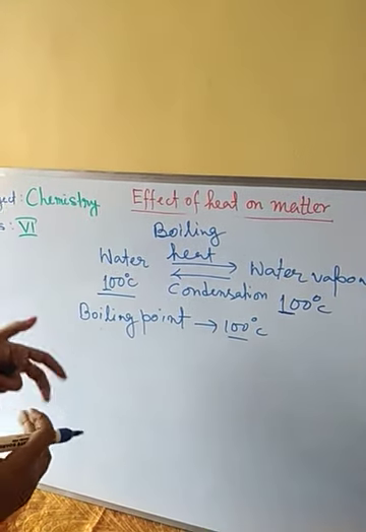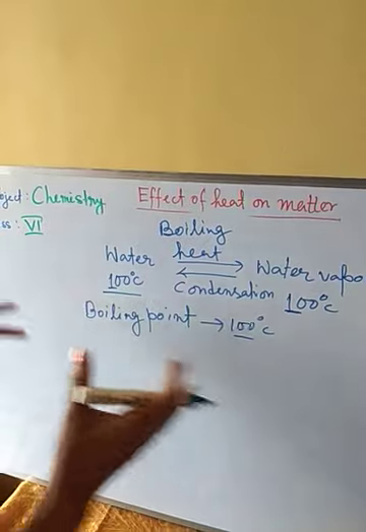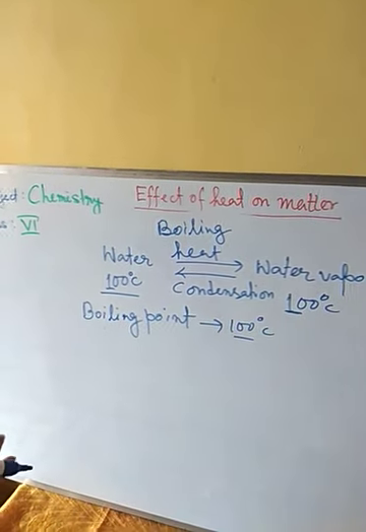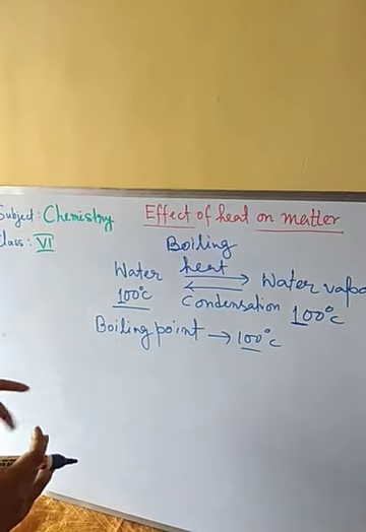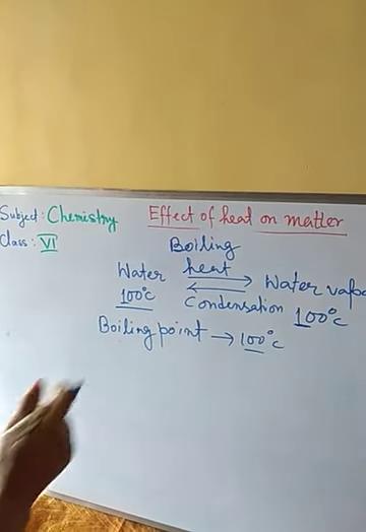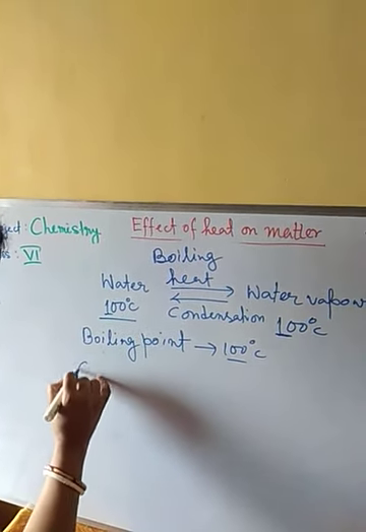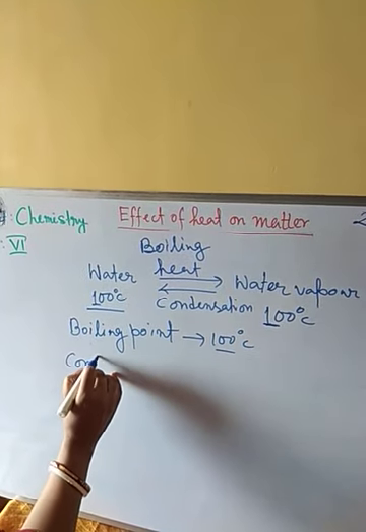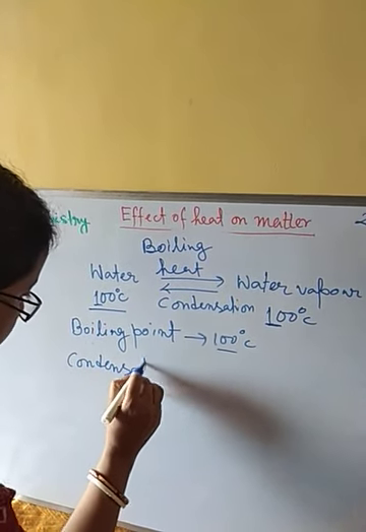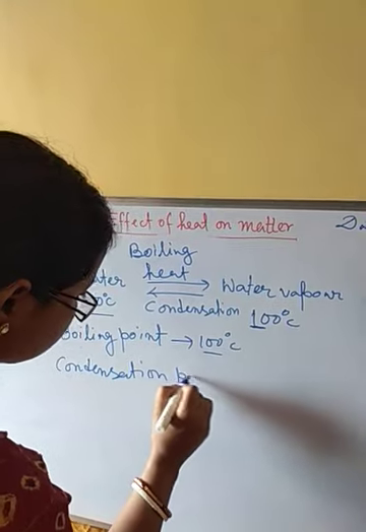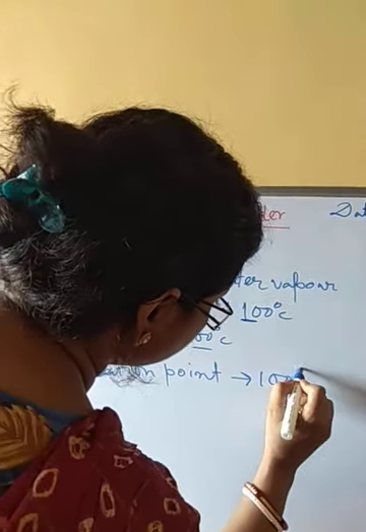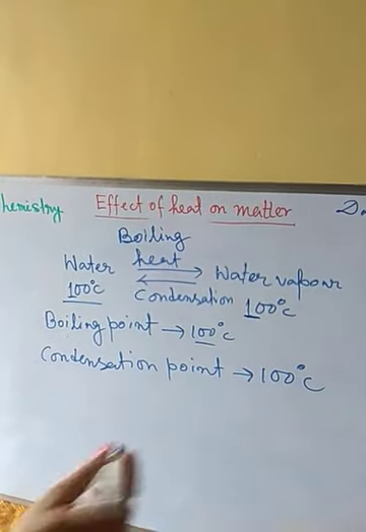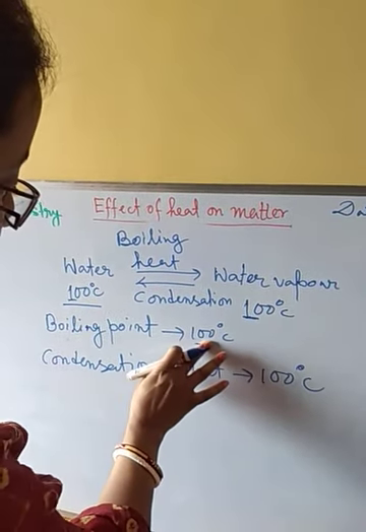But before that, during this interconversion of water vapor to water, the temperature will remain fixed at 100 degrees centigrade, and this is called the condensation point. So the condensation point for pure water vapor is also 100 degrees centigrade.